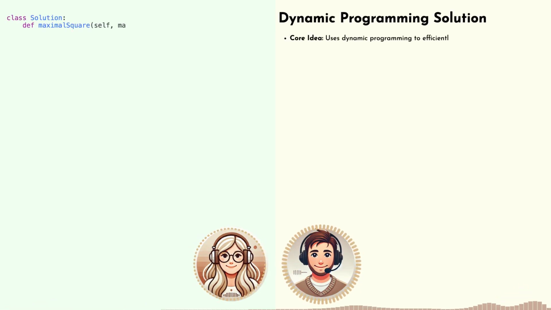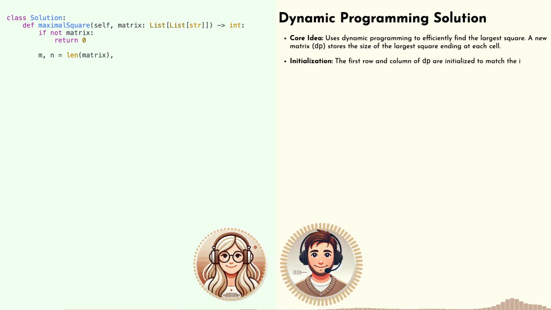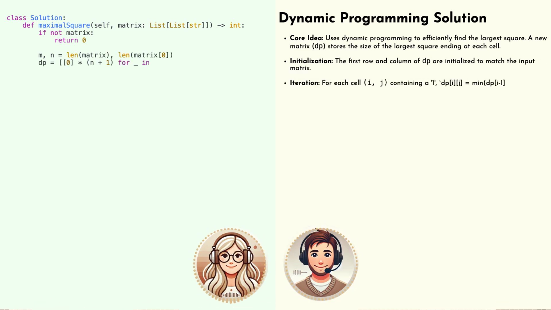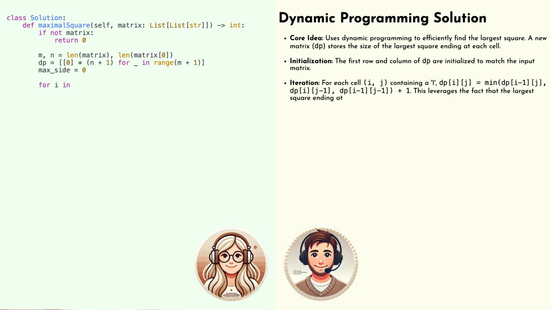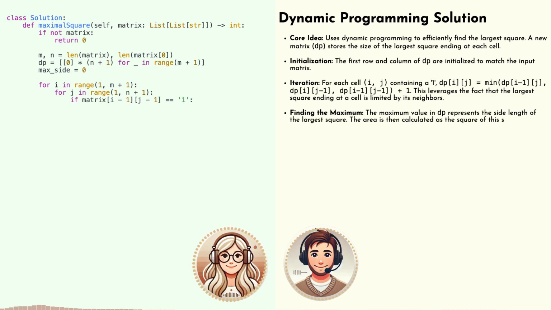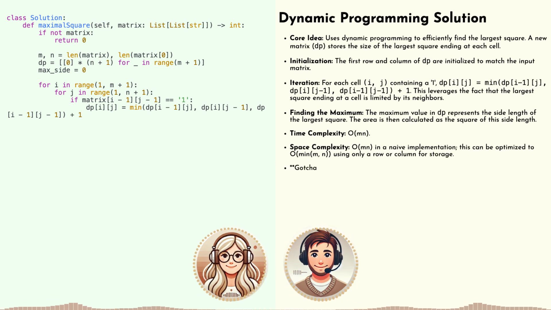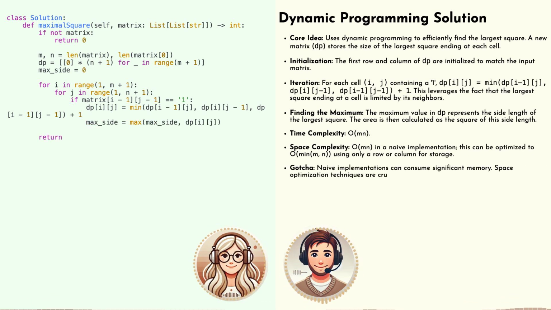So if brute force is the hammer, what's the scalpel in this scenario? What's the smarter, more elegant way to find our biggest square? That's where dynamic programming comes in. Dynamic programming is all about breaking a problem down into smaller, overlapping subproblems and building up a solution step by step. I always love how that sounds so dynamic. But how do we actually apply this to finding our biggest square? So instead of hunting for the biggest square directly, imagine building a table. We call it a DP table. And each cell in this table will store the size of the largest square that ends at that corresponding position